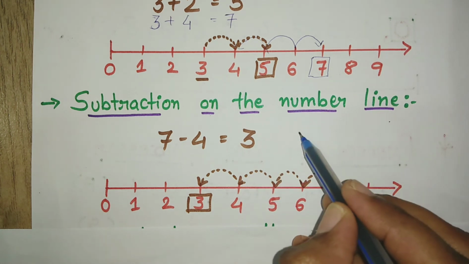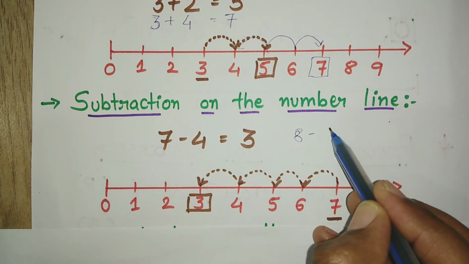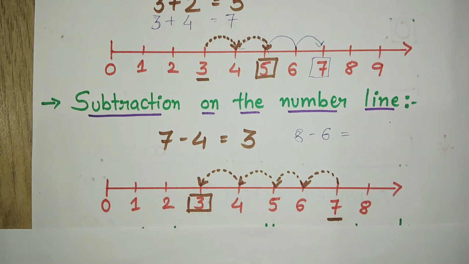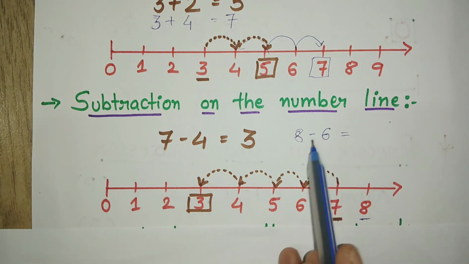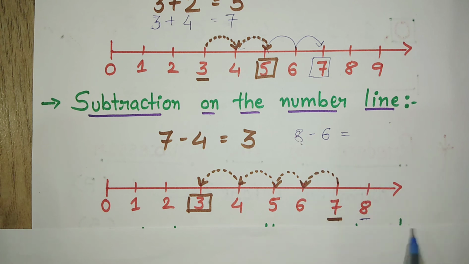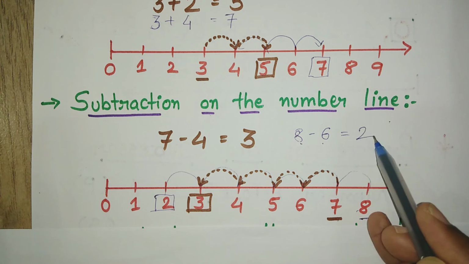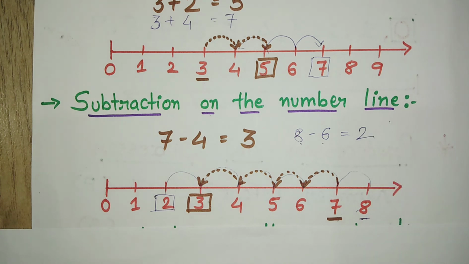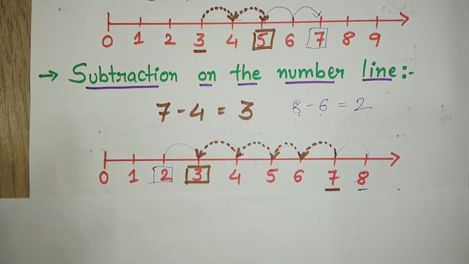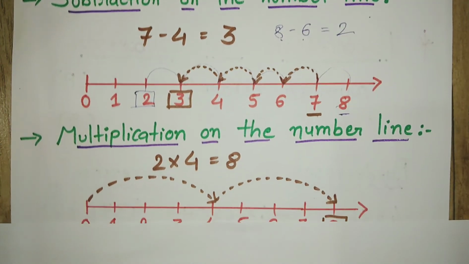Another example, suppose 8 minus 6. First I will stand on 8, because the first digit is 8. How many steps do I have to move back? 6. 1, 2, 3, 4, 5 and 6. So what will be my answer? My answer is 2. This is how to subtract numbers on the number line.